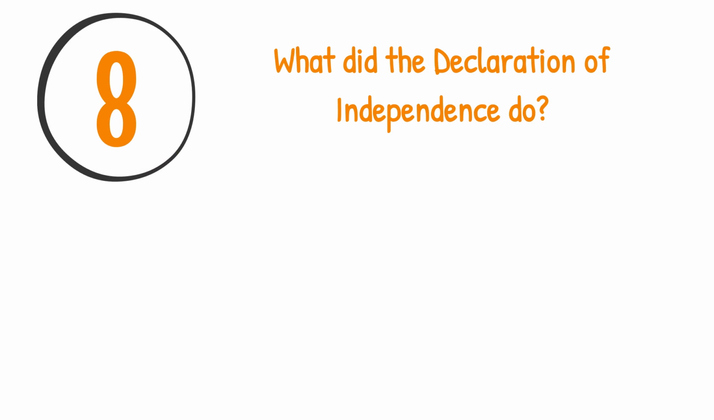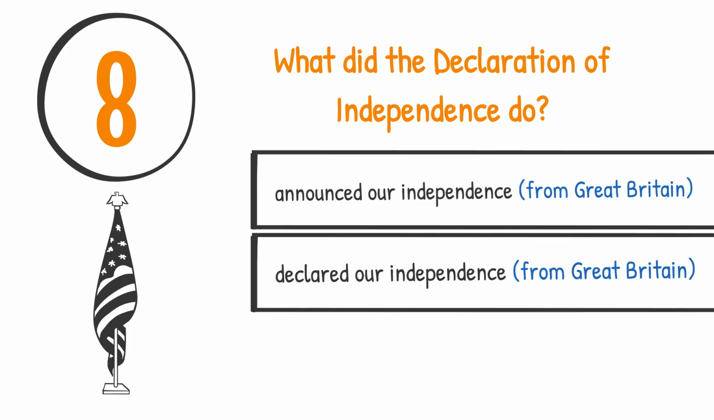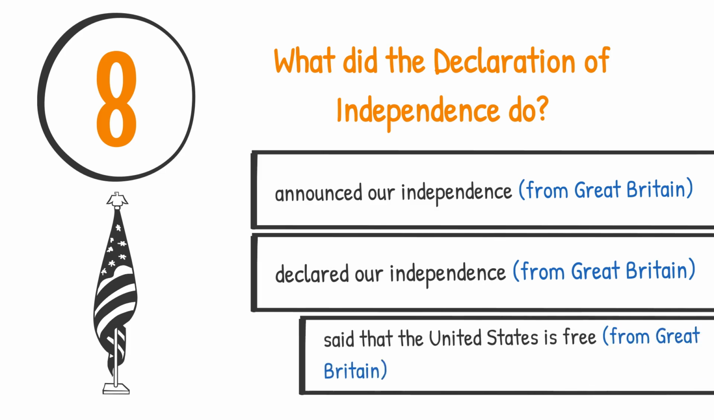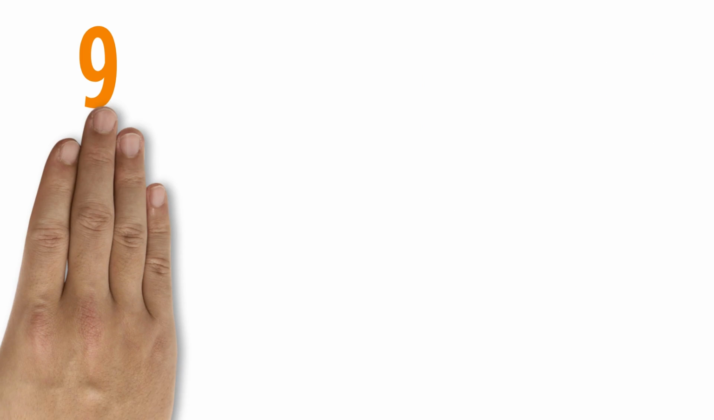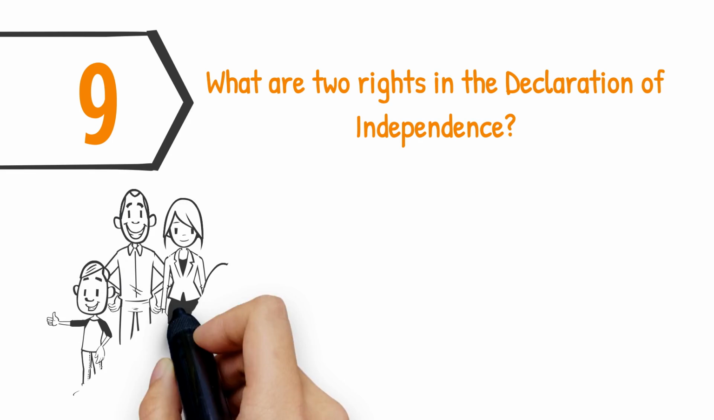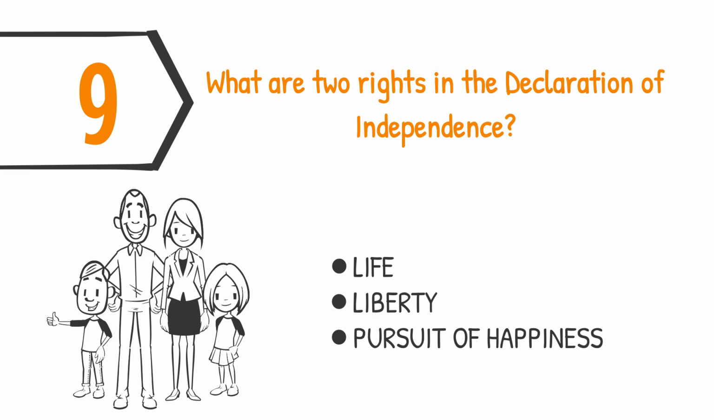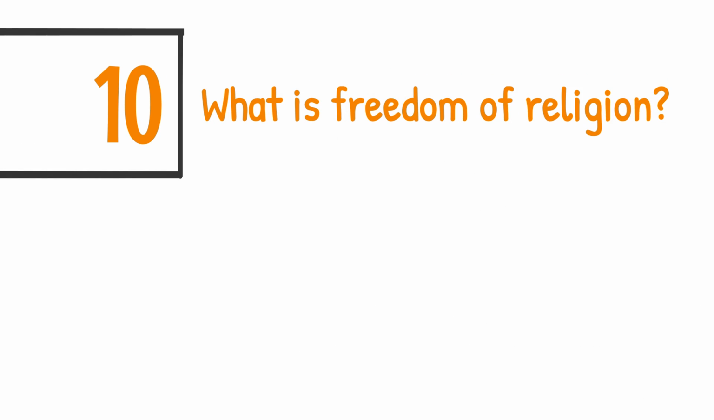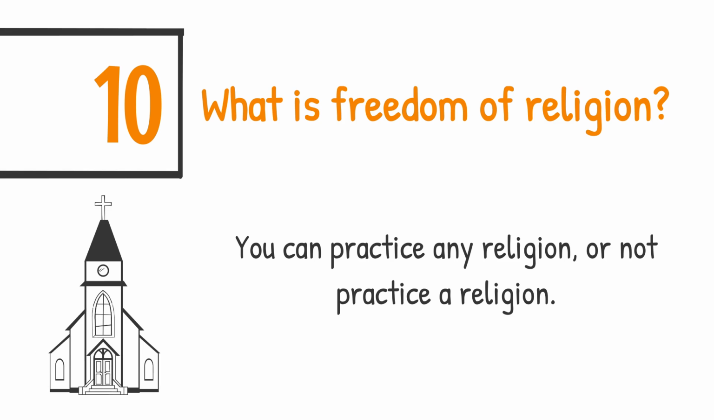What did the Declaration of Independence do? Announced our independence from Great Britain, declared our independence from Great Britain, or said that the United States is free from Great Britain. What are 2 rights in the Declaration of Independence? Life, liberty, or the pursuit of happiness. What is freedom of religion? You can practice any religion or not practice a religion.